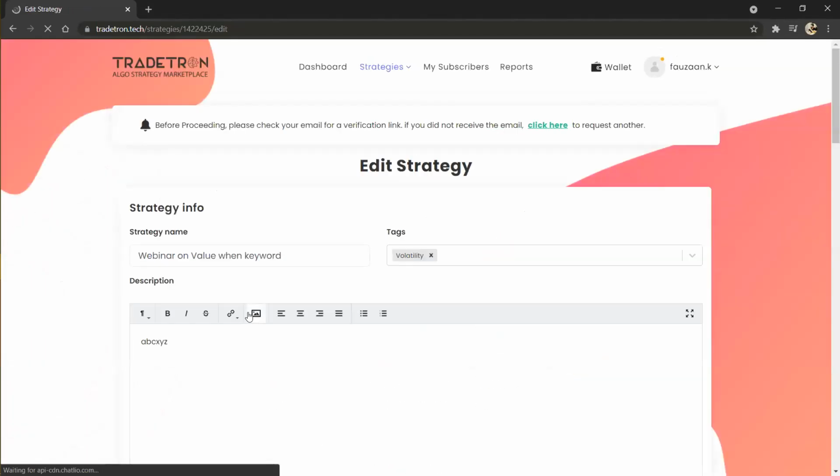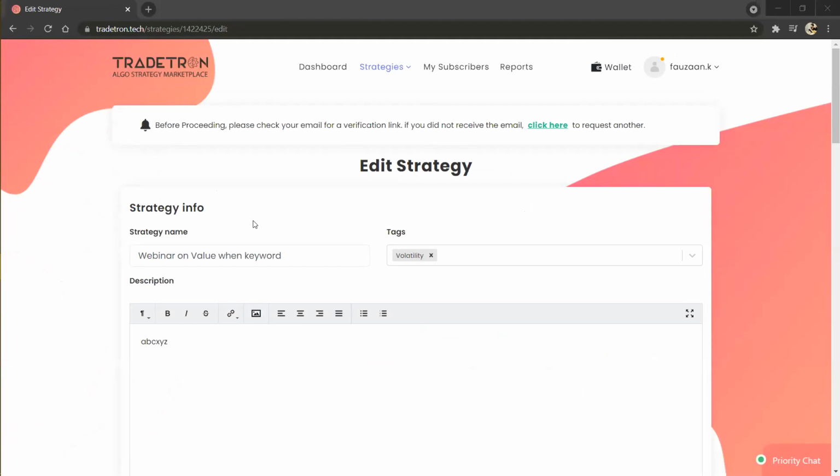If you have any queries or doubts regarding the same, you can ask in the Q&A box. So Srinivas is asking, will the PNL keyword work in repair or set-wise exit?